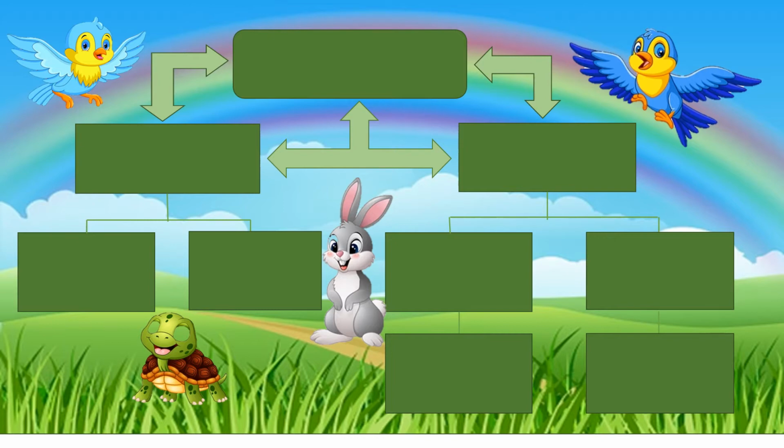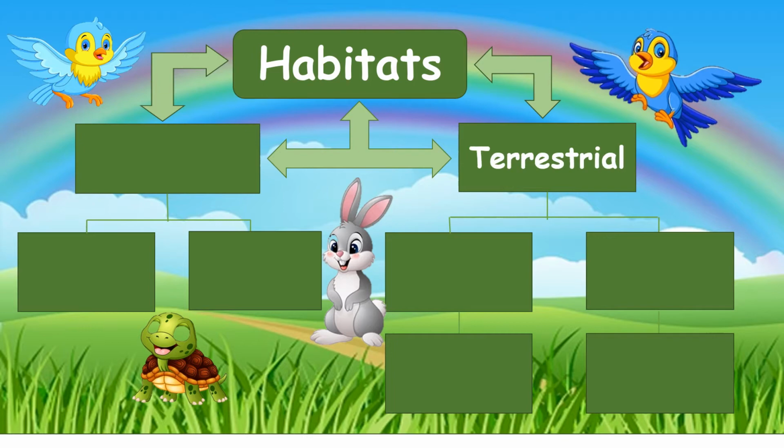Okay, in this chart now we are going to talk about habitats. We have already discussed what a habitat is, and there is actually a classification of habitats. Habitats are divided into two classes. The first one is terrestrial and the second one is aquatic. First we discuss aquatic.